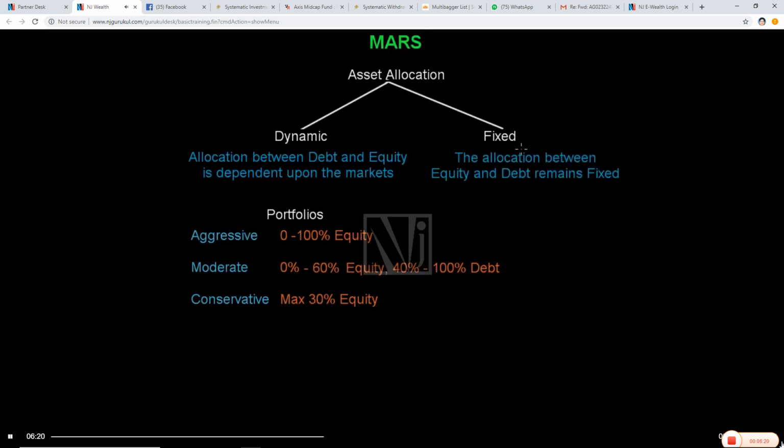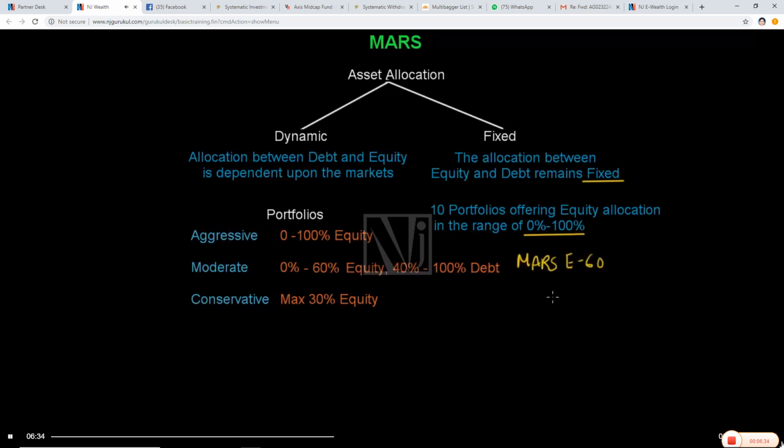Now coming to fixed asset allocation. Here, the allocation between equity and debt remains fixed. Under fixed asset allocation, there are 10 portfolios offering equity allocation in the range of 0 to 100%. So if an investor has invested in the Mars E60 portfolio, his allocation will be fixed at 60% equity and 40% debt. Similarly, if someone has invested in the E100 portfolio, then he will be invested in 100% equity at all times.